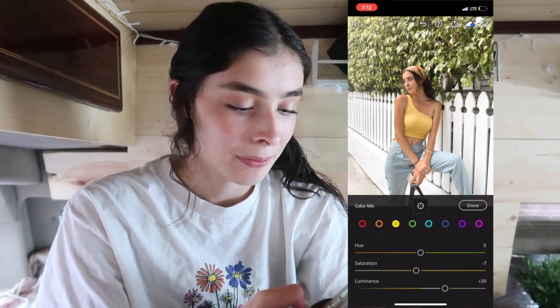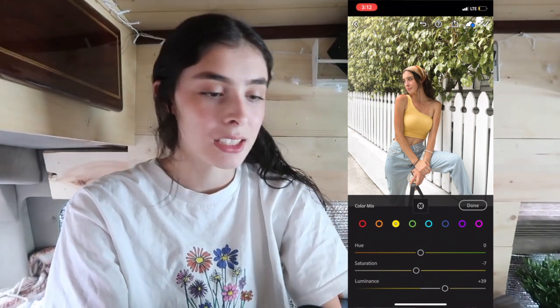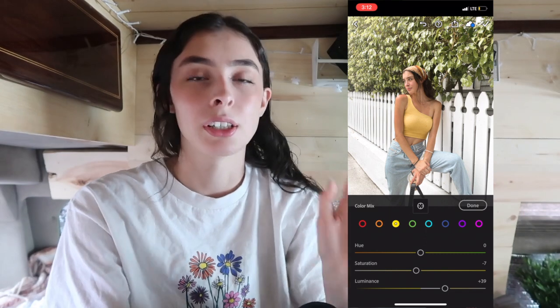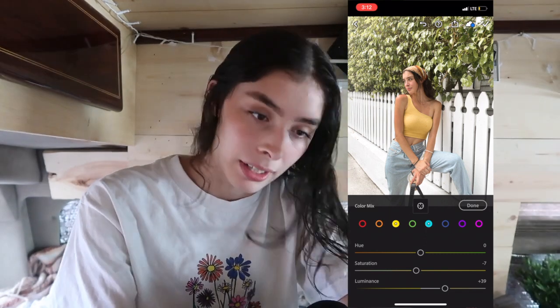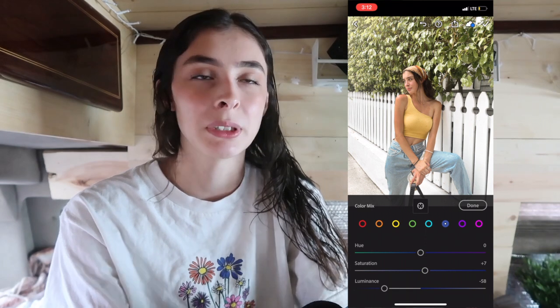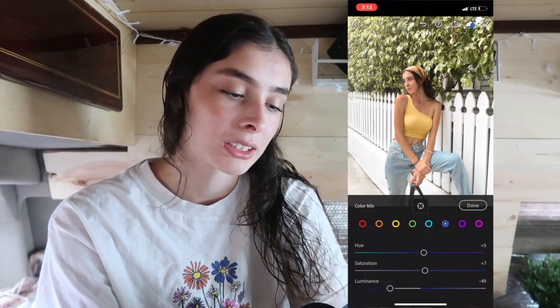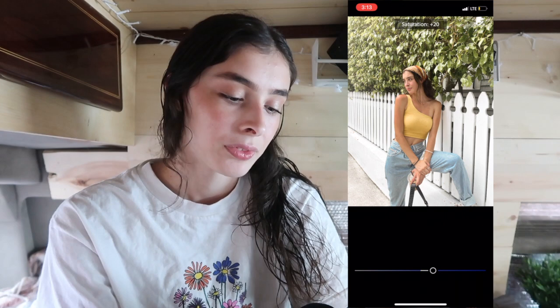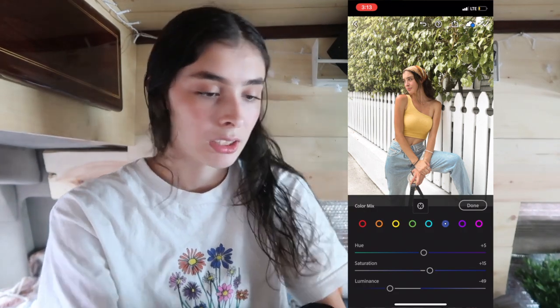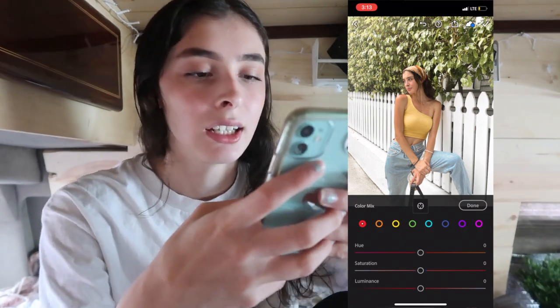Brighter and lighter. Okay, so next when I see this picture, the main color I see is my pants. So I'm gonna go to the blue and then mess with that. I'll probably bring it down a little bit. I really want it to be a blue jean moment, so I'm gonna really mess with the jean. See how I can make it super light? I'm just gonna bring it down. And yeah, so that's that.